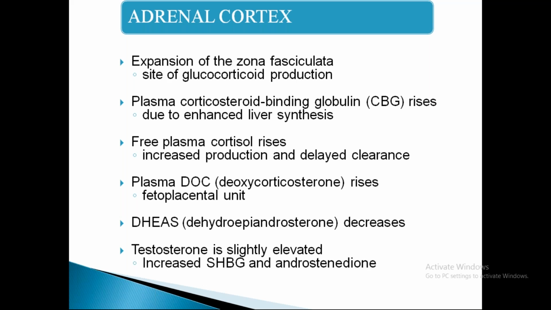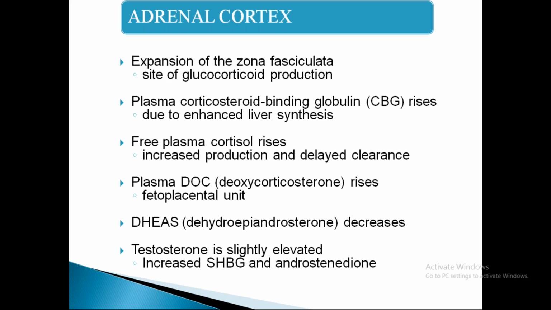Coming to the next endocrine gland, the adrenal gland. Structurally there is an expansion of the adrenal cortex, mainly the zona fasciculata part of the adrenal cortex. This is the major site of glucocorticoid production. And plasma levels of corticosteroid binding globulin rise due to increased liver synthesis. Where the thyroid binding globulin is also increased due to estrogen, here cortisol binding globulin rises due to enhanced liver synthesis. And free plasma cortisol level rises due to increased production and delayed clearance. So clearance is decreased and production is increased.